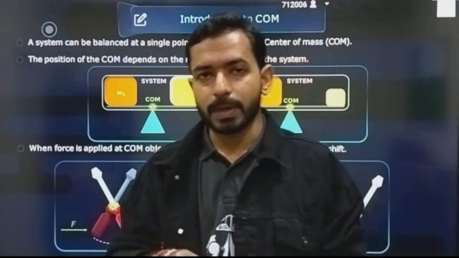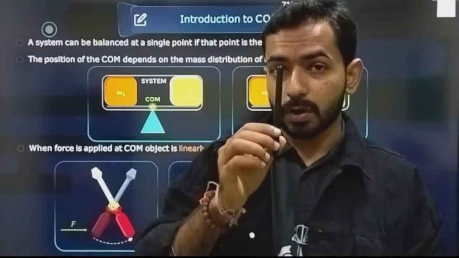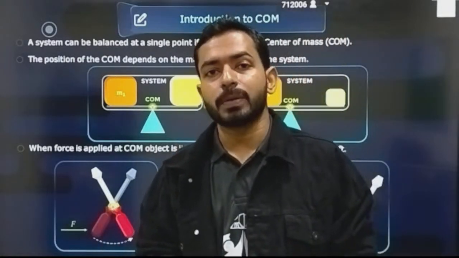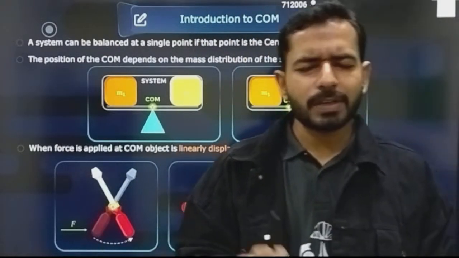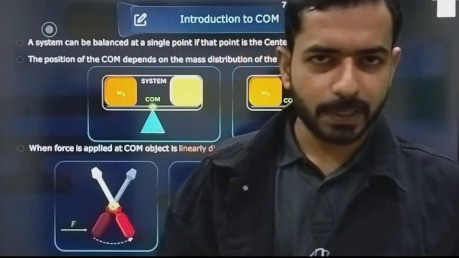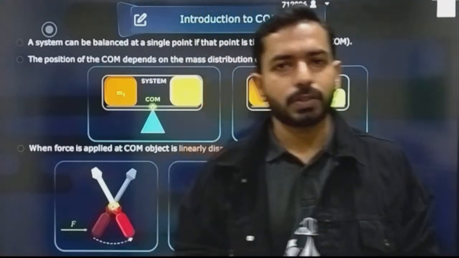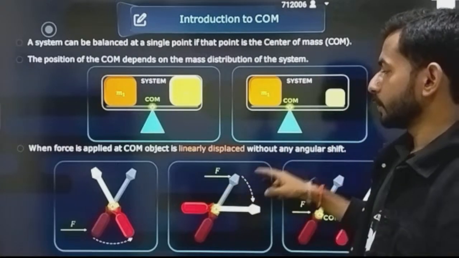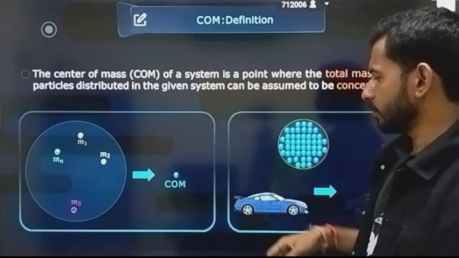You have to represent the center of mass. Always remember that mg force is always acting at the center of mass. So this is the convenience that we get from center of mass. Okay, so this was the basic outline about the chapter. Now let's enter into the first topic, how to calculate center of mass. What is the formula? I hope that all of you are familiar with the formula.